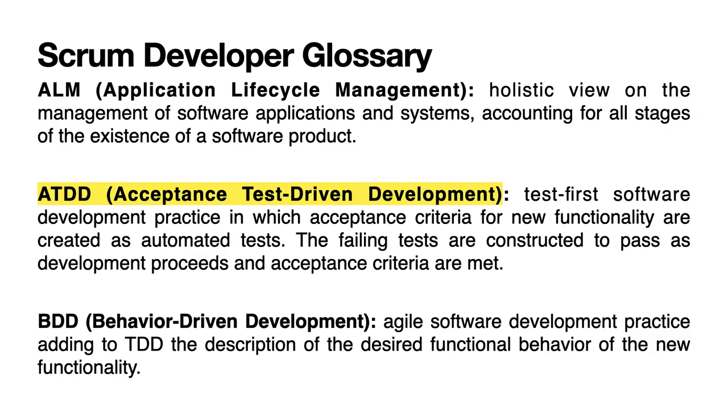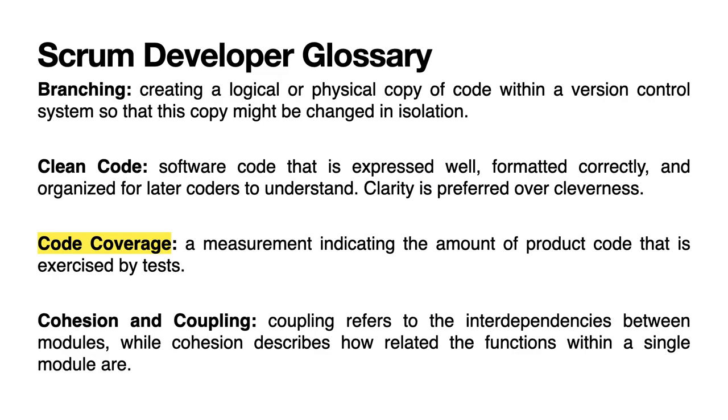BDD, Behavior-Driven Development, Agile software development practice adding to TDD the description of the desired functional behavior of the new functionality. Branching, creating a logical or physical copy of code within a version control system so that this copy might be changed in isolation. Clean code, software code that is expressed well, formatted correctly, and organized for later coders to understand. Clarity is preferred over cleverness. Code coverage, a measurement indicating the amount of product code that is exercised by tests.